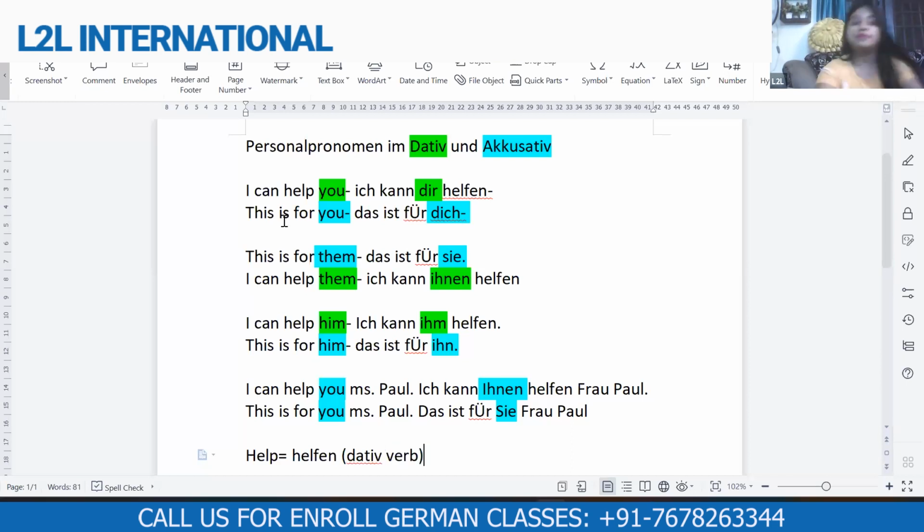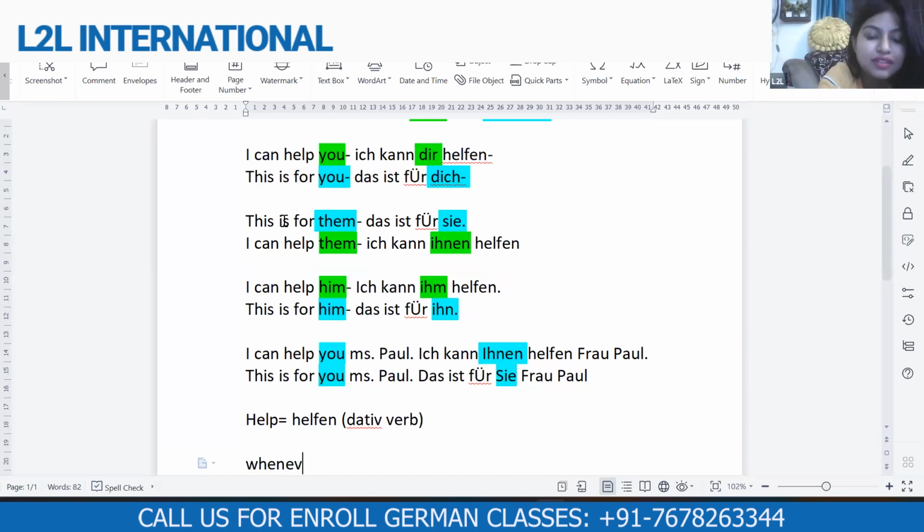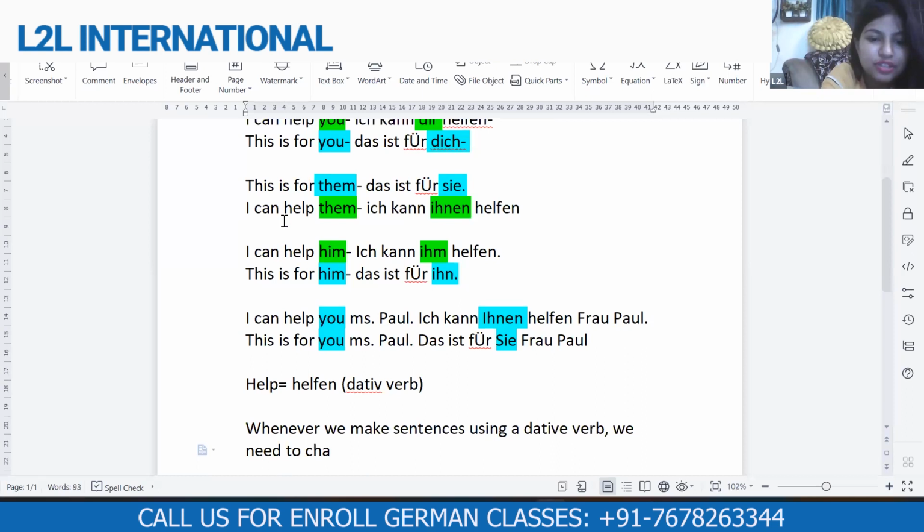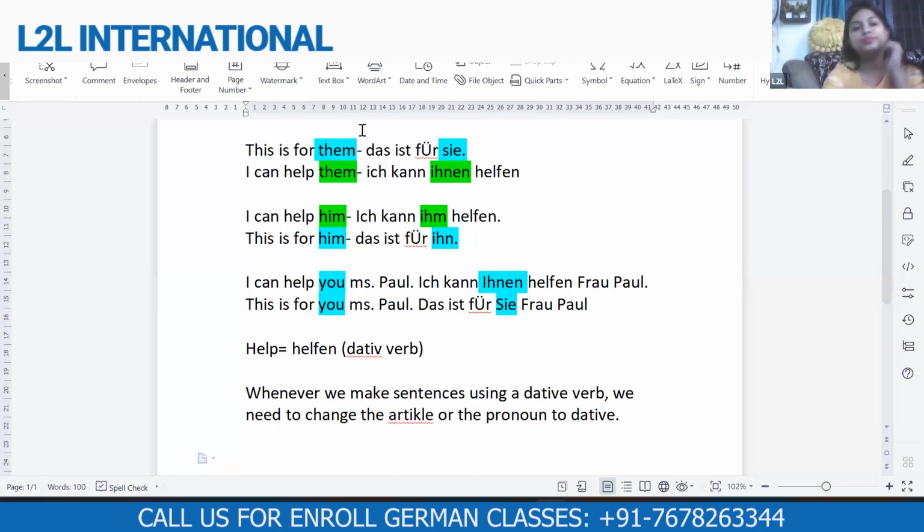So the rule says, whenever we make sentences using a dative verb, we need to change the article or the pronoun to dative. So this dir is the dative pronoun for you.